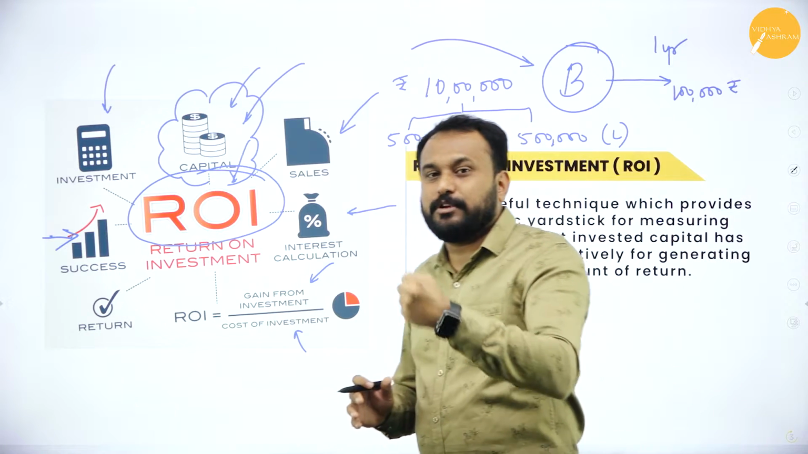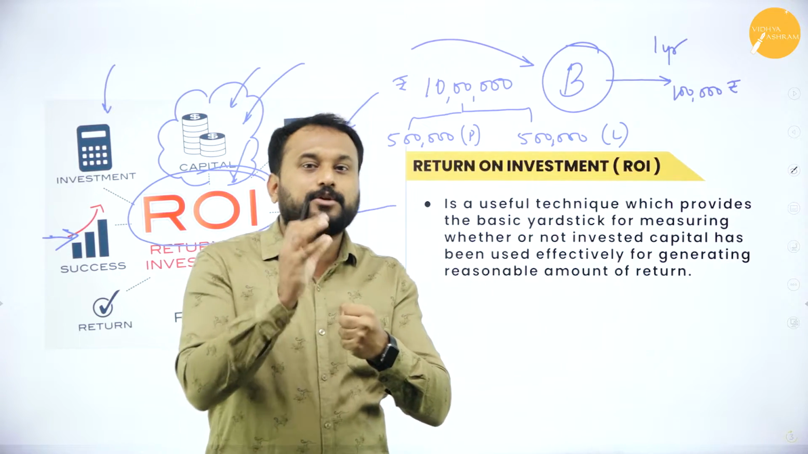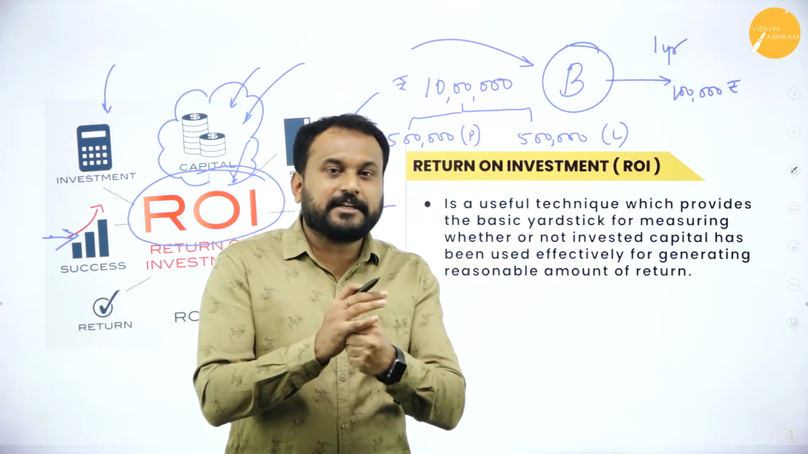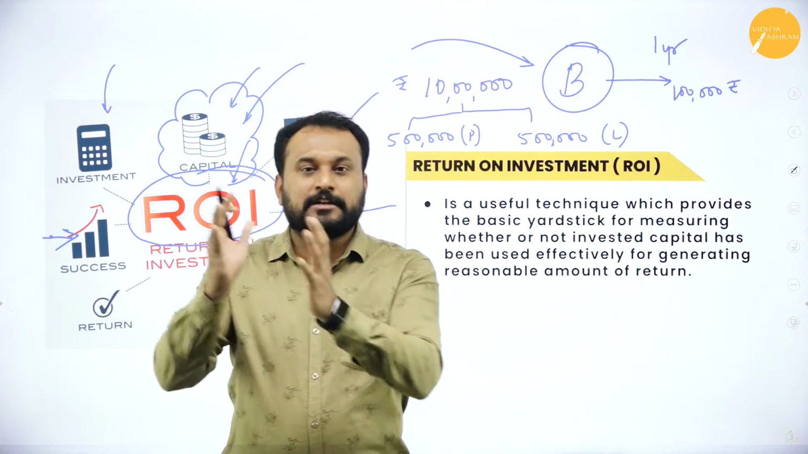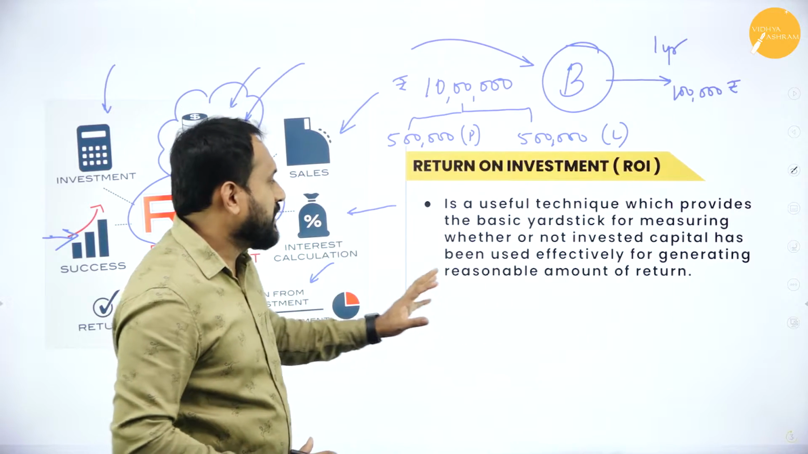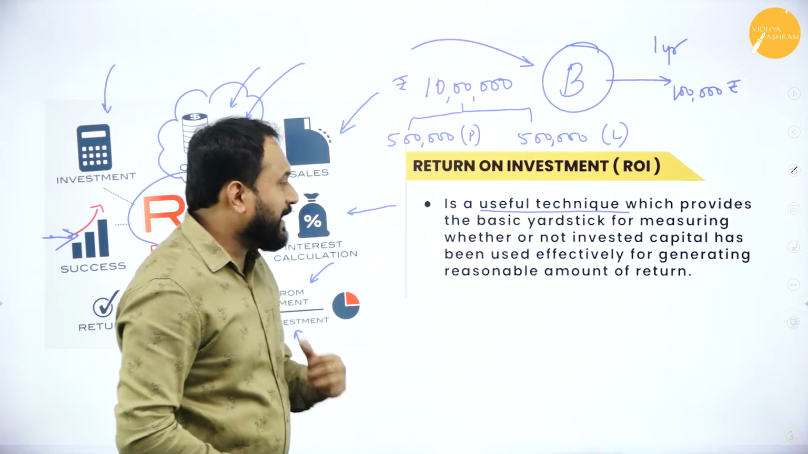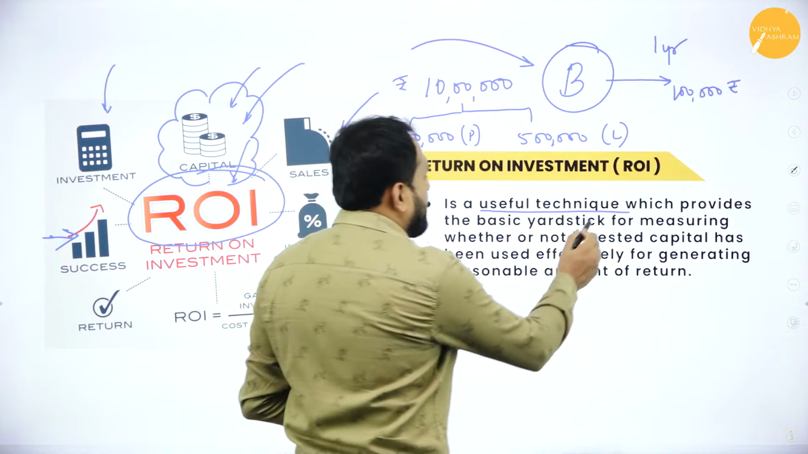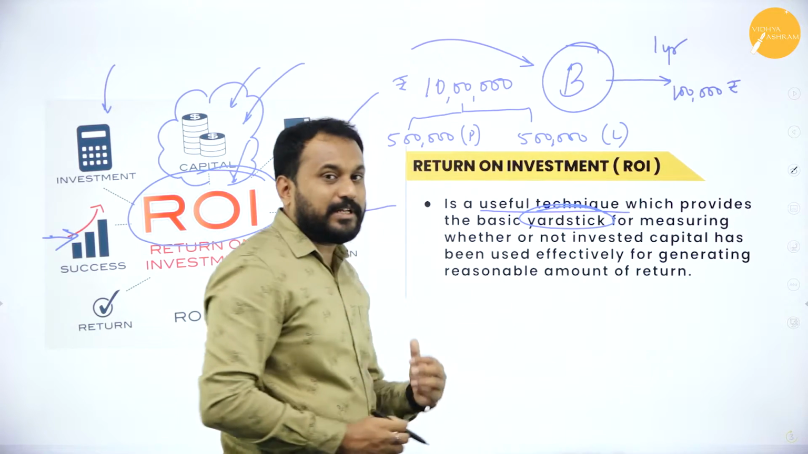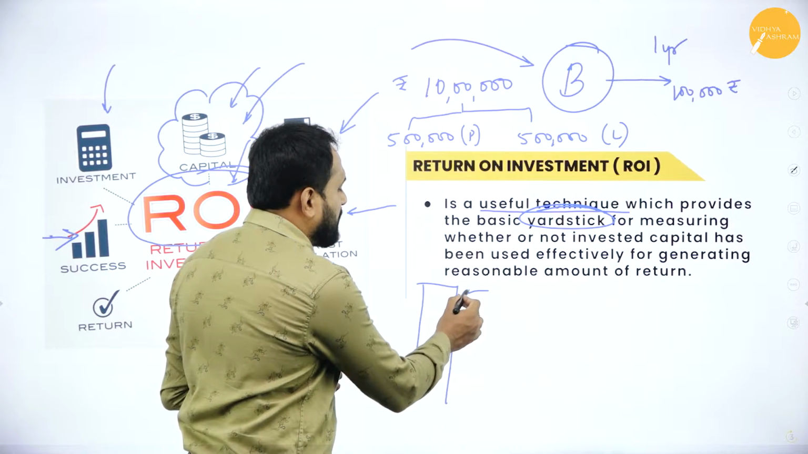Your employees will work properly, your resources will be effectively used, everything is proper, that is, discipline and order is maintained. That is the benefit of ROE. It is a useful technique which provides the basic yardstick. It will go with a yardstick. You always make a benchmark, that is, this is how you are supposed to be.